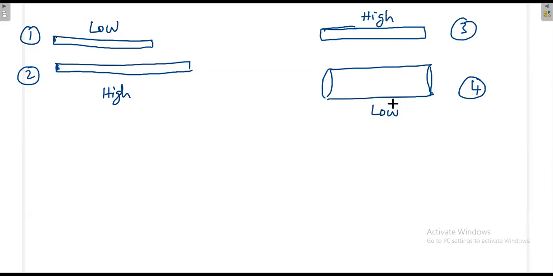Yes, you are correct. But in general, what we will do in the exam, whenever this situation is given, we will choose this answer because the structure is looking big. This question only they will ask in the exam. Length is the same, but if the cross section is high, then that will have lower resistance. As per the formula you can answer, no problem. But in the exam time you will not get that formula idea. Directly you will apply: if that is a big conductor, then it will have big resistance. That is wrong.